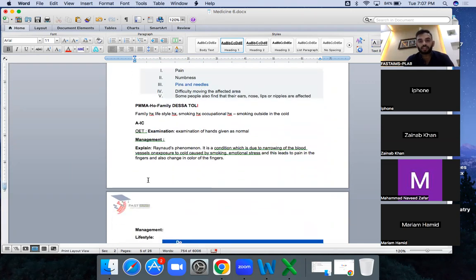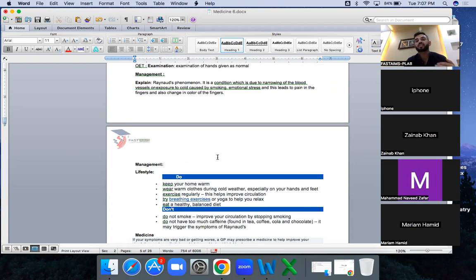So again, management is important, but you need to explain what Raynaud phenomenon is. Raynaud is a condition in which there is narrowing of the blood vessels due to multiple reasons. However, the exact cause is unknown. It could be due to stress, smoking, any reason. That is compromising the supply to your hand, and that's causing you the pain and trouble. Okay.